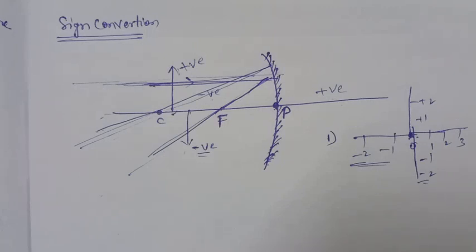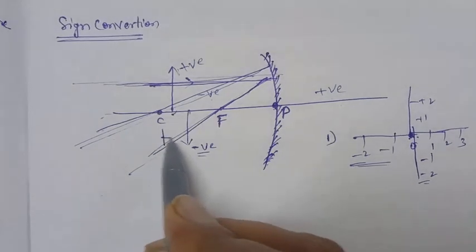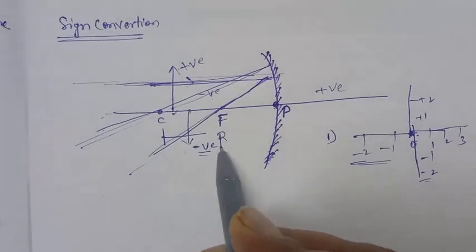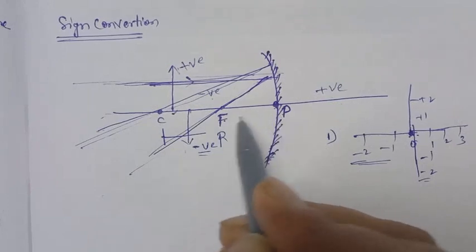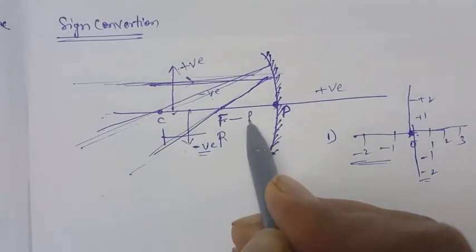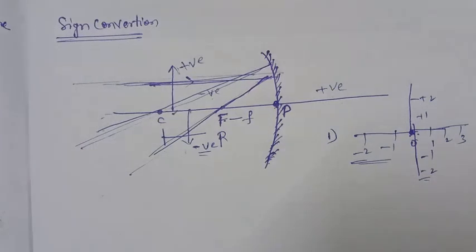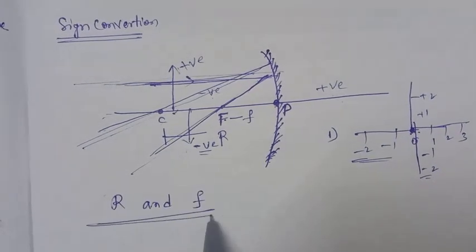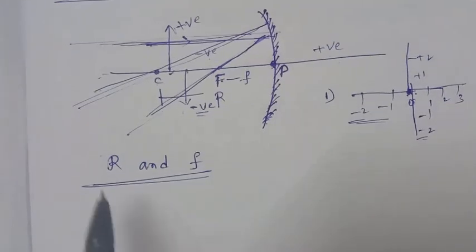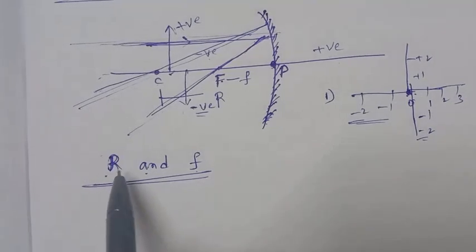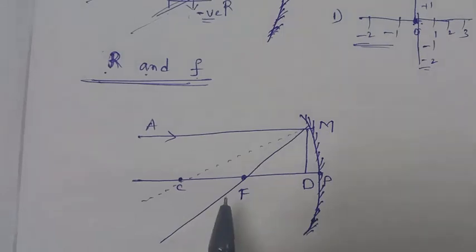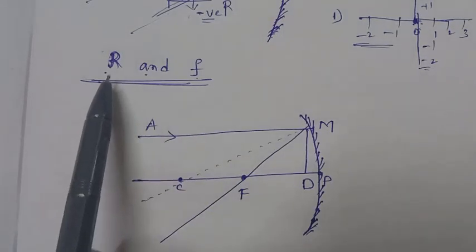And the next one: the distance from the center of curvature to the pole is called the radius of curvature, and the distance from the focus to the pole is called the focal length. What is the relation between R and F? Here we will discuss the relation between R and F.